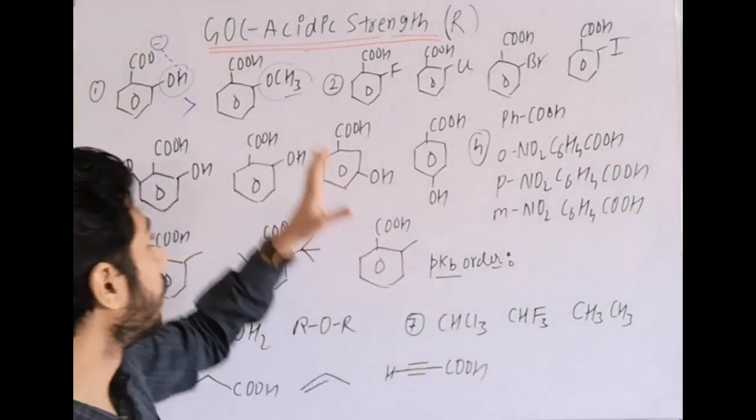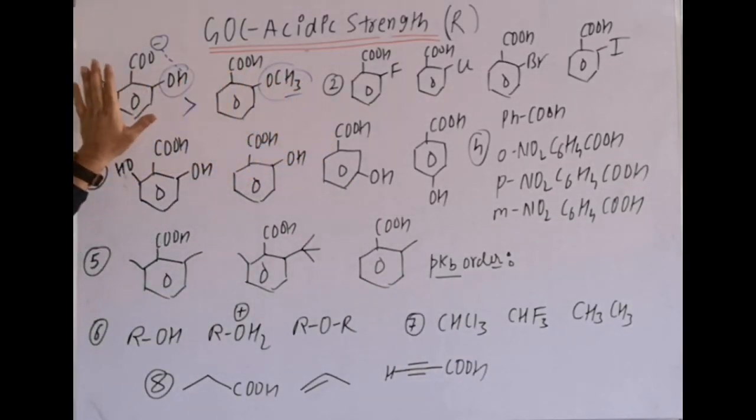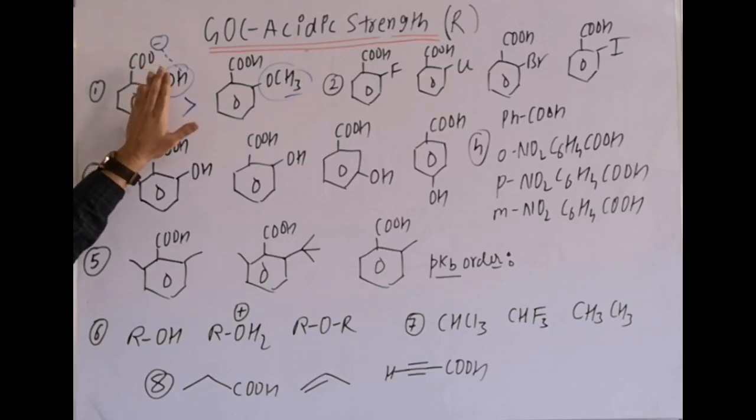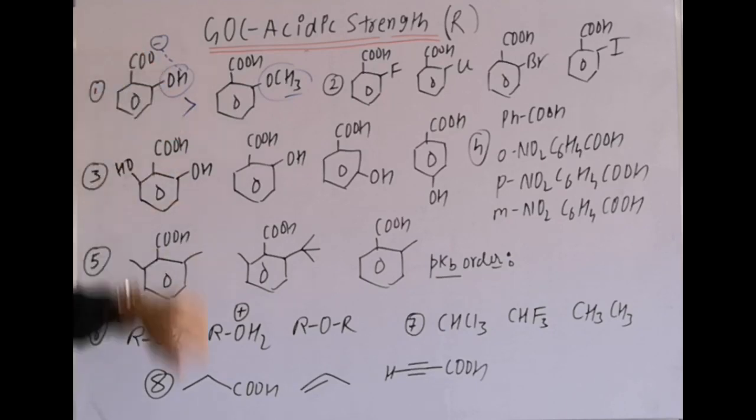So here, if minus I dominates, then its pKa value should be less, but in actual the pKa value is less for this one, and clearly the reason is intra-H bonding, that is the ortho effect. The reason here is intra-H bonding, which is highly stabilizing the conjugate base.